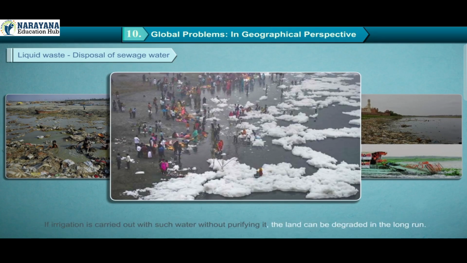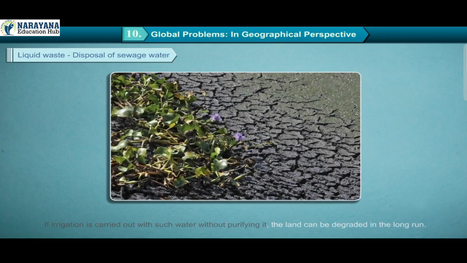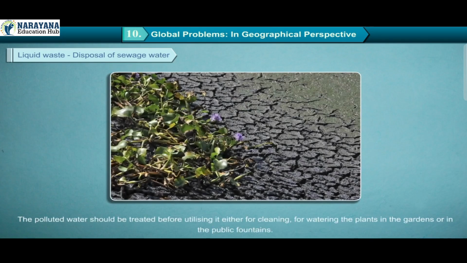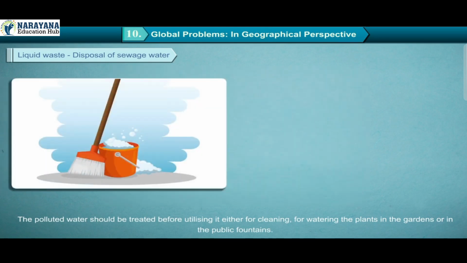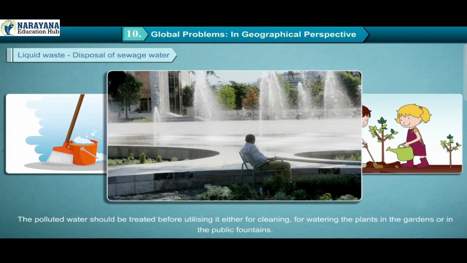If irrigation is carried out with such water without purifying it, the land can be degraded in the long run. The polluted water should be treated before utilizing it, either for cleaning, for watering the plants in the gardens or in the public fountains.